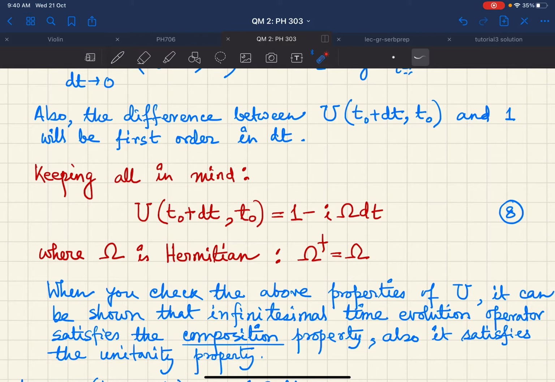Now you can actually check all the properties of U that I have mentioned: that it has to be unitary, and it has to have the composition property. It can be shown that the infinitesimal time evolution operator satisfies all the properties that I have mentioned.